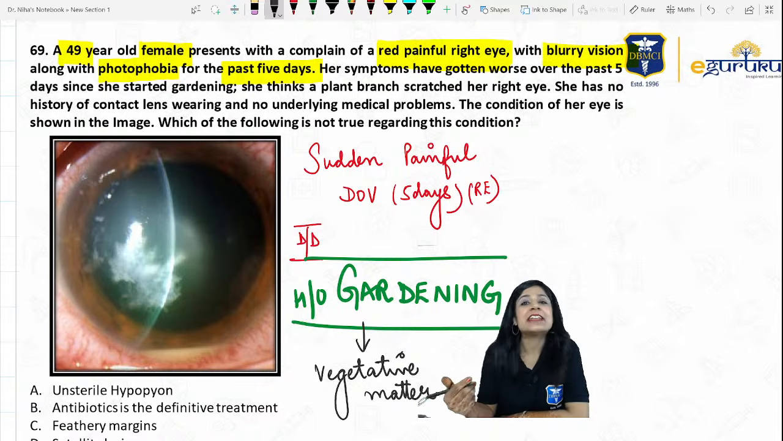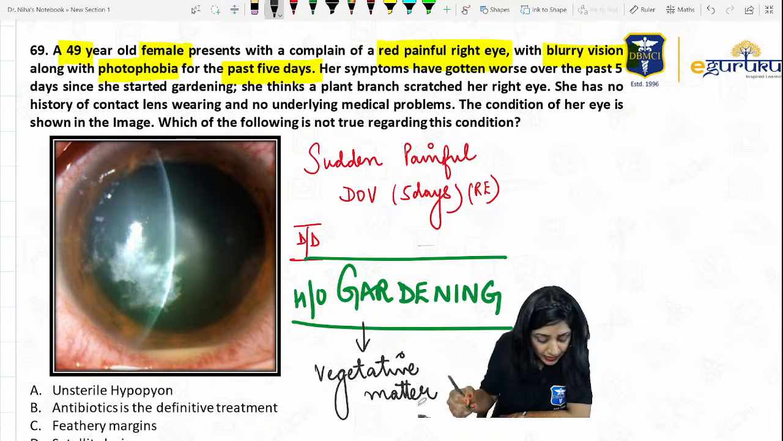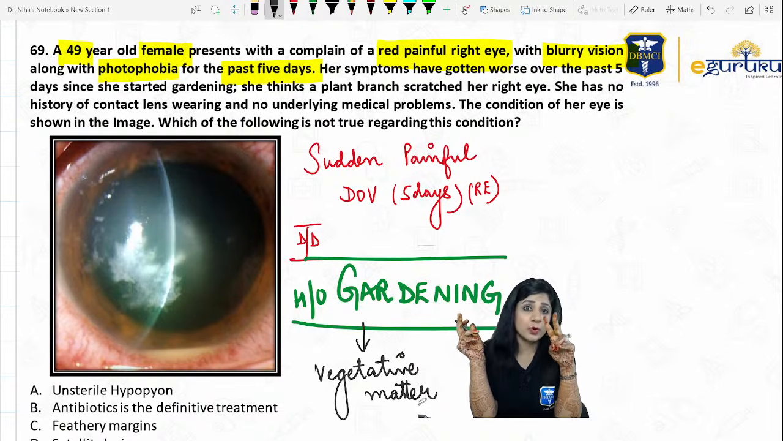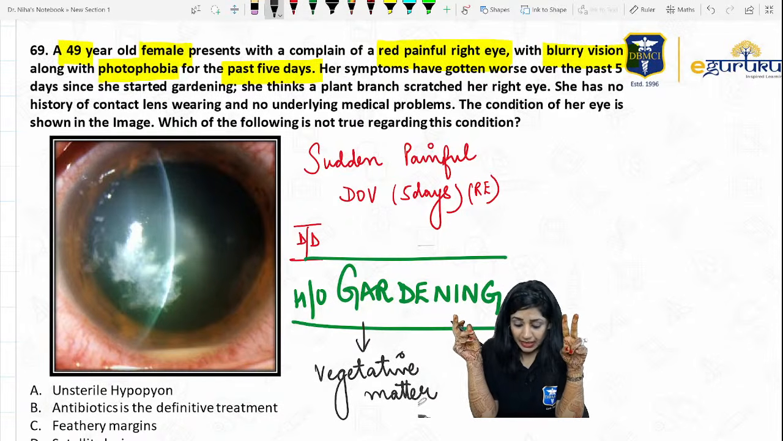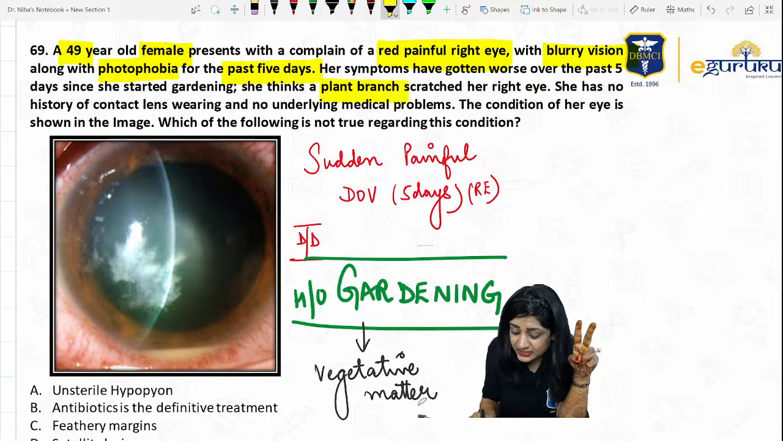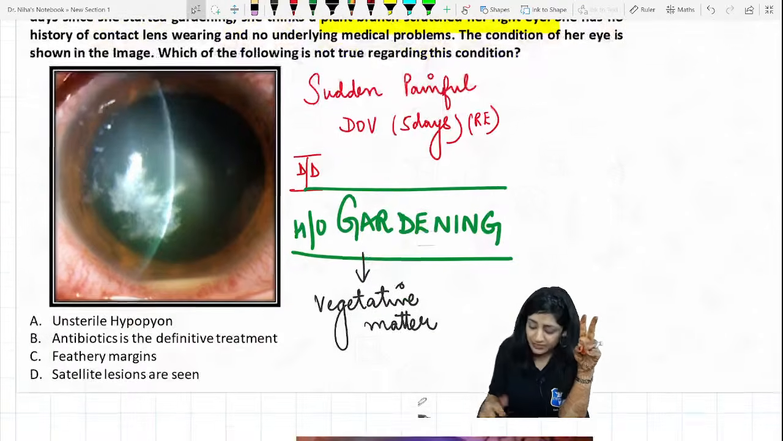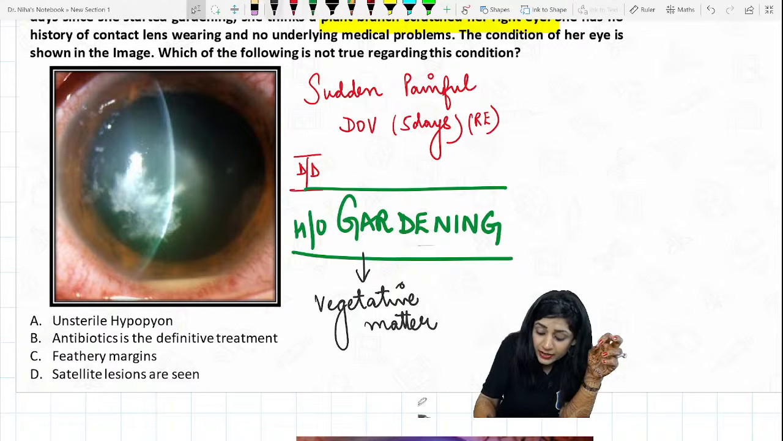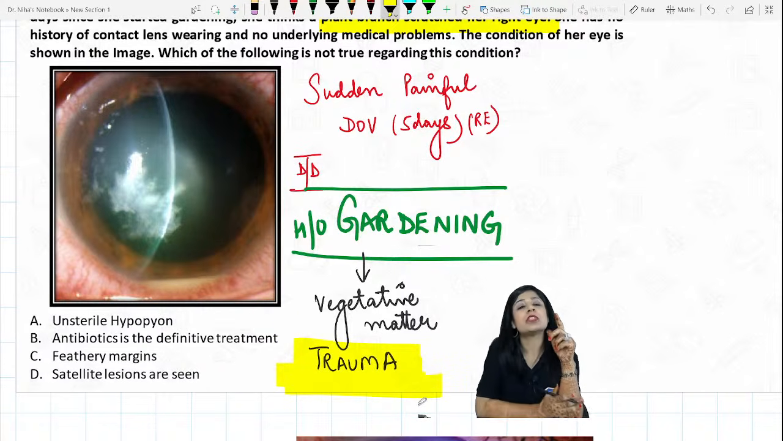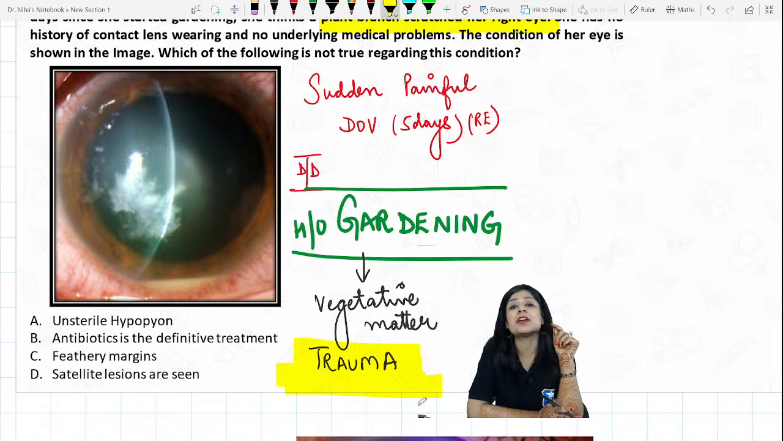And what about this vegetative matter? History of gardening, sudden painful diminution of vision. There is one more thing which is very important, I think rather two more important things that you have not told me. And she thinks that a plant branch has scratched her right eye. See, a very, very important clue. So here you are getting a history of trauma from the vegetative matter. What can you think now?